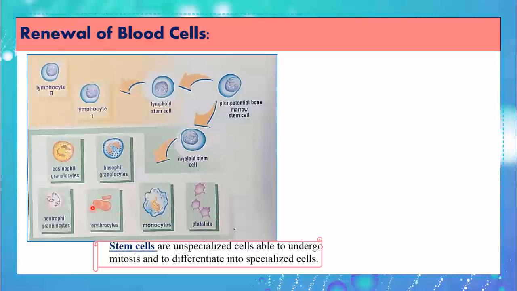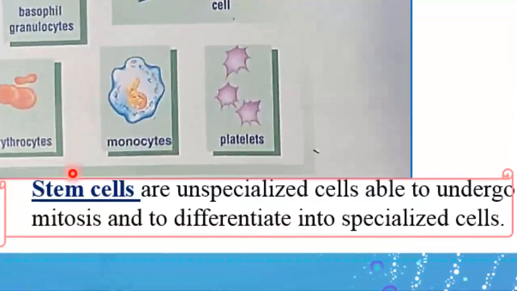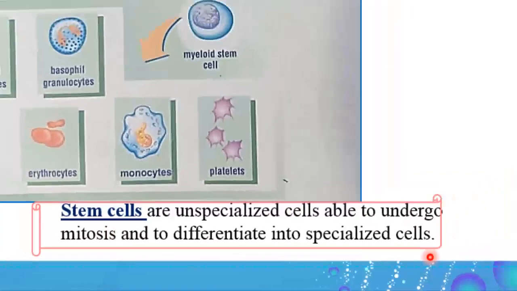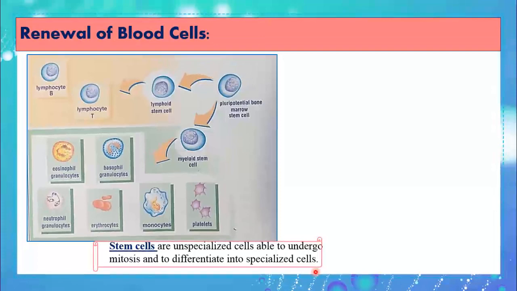Remember, what was the problem concerning those specialized cells? The problem was they cannot renew themselves. They cannot undergo mitosis. However, looking at a stem cell, can it undergo mitosis? Yes, looking here, each cell can undergo cellular division or divide to different cells. So this cell, a stem cell, can undergo mitosis. In general, stem cells are unspecialized cells able to undergo mitosis and to differentiate into specialized cells. Hope that makes some sense.